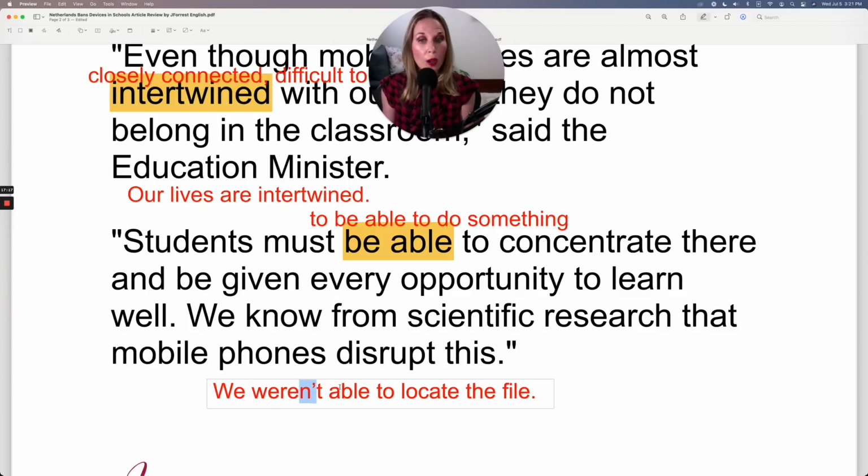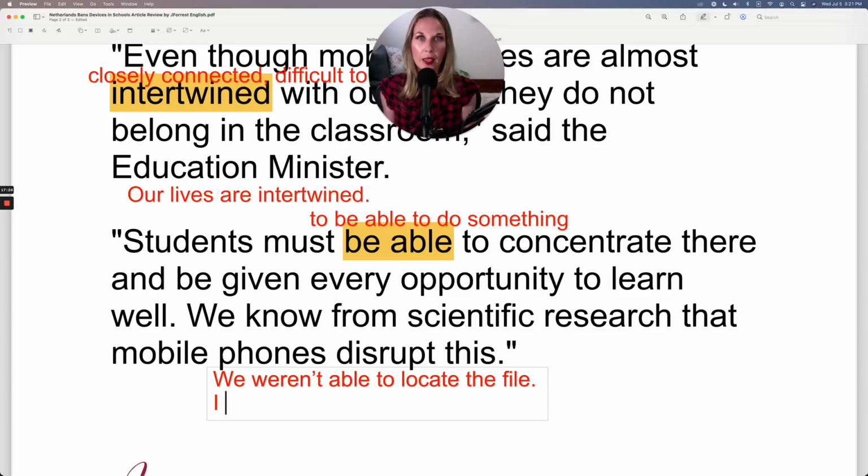We were not able to locate the file. Now, I am able to come to the party. I'm able to. So my subject, my verb, able doesn't change, and then the infinitive. Very common, very basic sentence structure here, but I still see mistakes with this, so take some time and practice this.